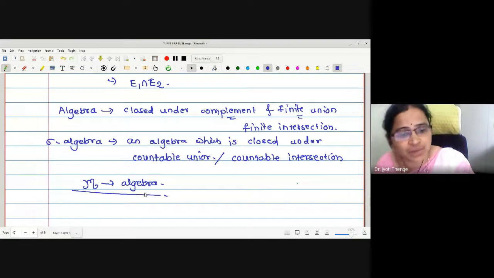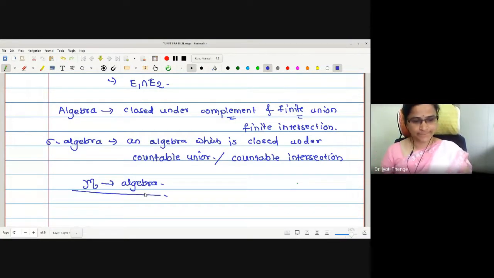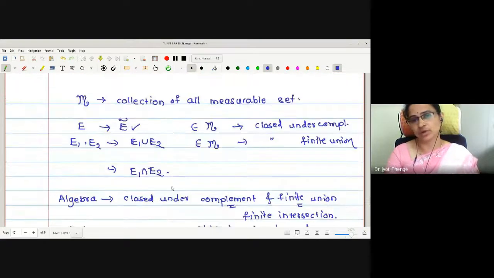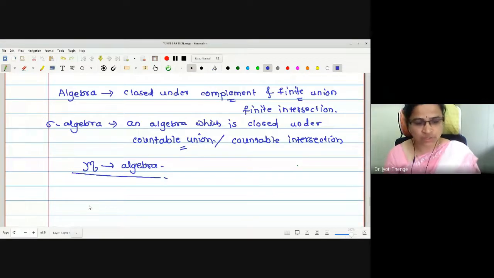When does this become a sigma algebra? Curly M, the collection of all measurable sets, is an algebra, no doubt, because we have just proved it is closed under finite union. It becomes a sigma algebra if it is closed under countable union.